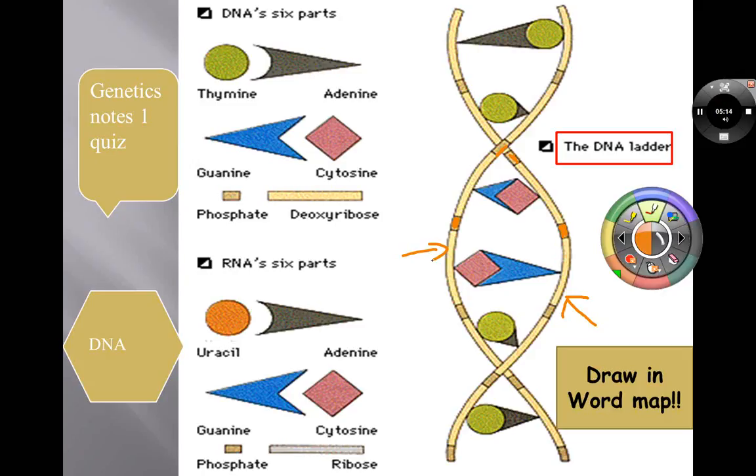The stuff in the middle, the rungs, happen to be the base pairs. Whether it be DNA or RNA, it's either A to the T, C to the G. Notice how the A fits into the T and the C fits into the G. They fit together like lock and key. Same way for the RNA, where the A and the U, and the C to the G once again.